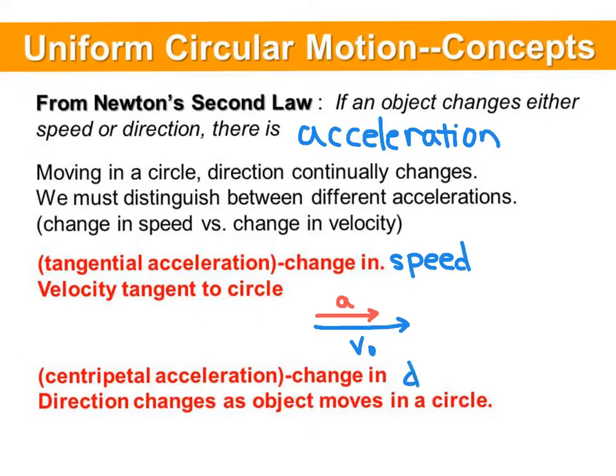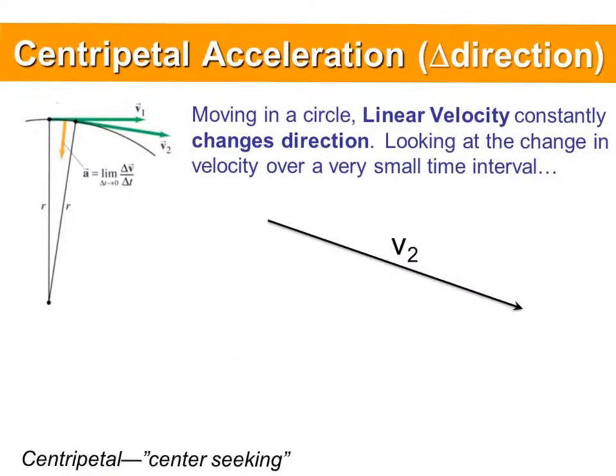Centripetal acceleration, however, is the change in direction. In this case, an object is moving along in a straight line, and centripetal acceleration will pull it perpendicular, causing it to change its direction. We'll consider how our change in direction actually changes. We'll consider a velocity v2, which I've sketched out the vector over here. Now we want to see, how did this vector change?